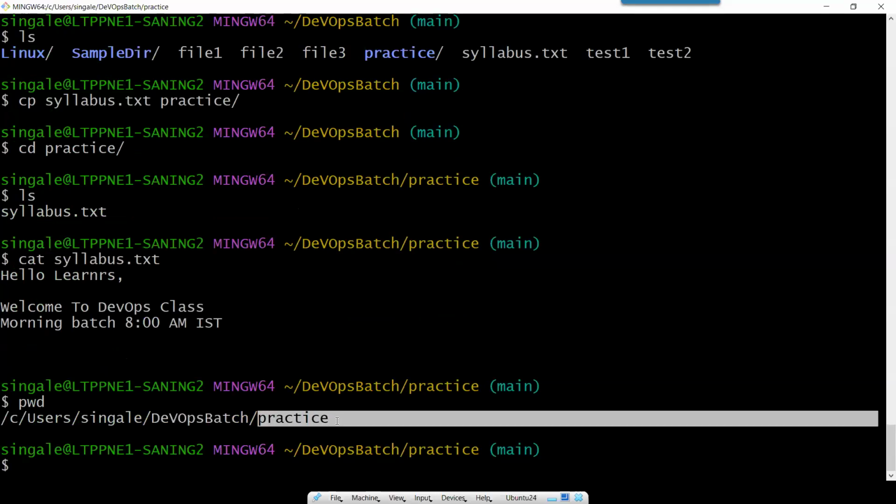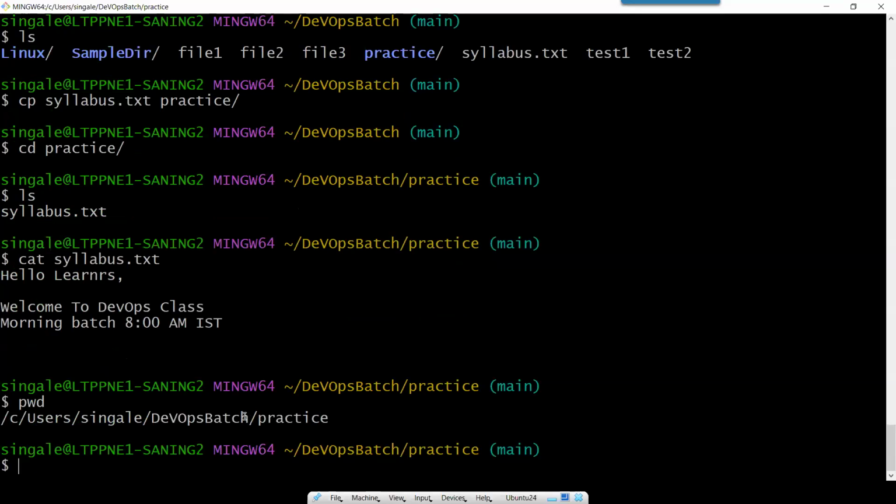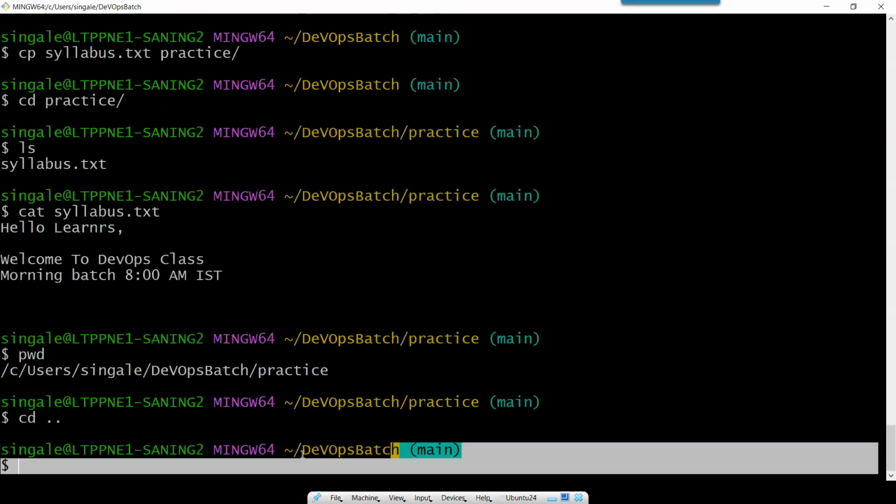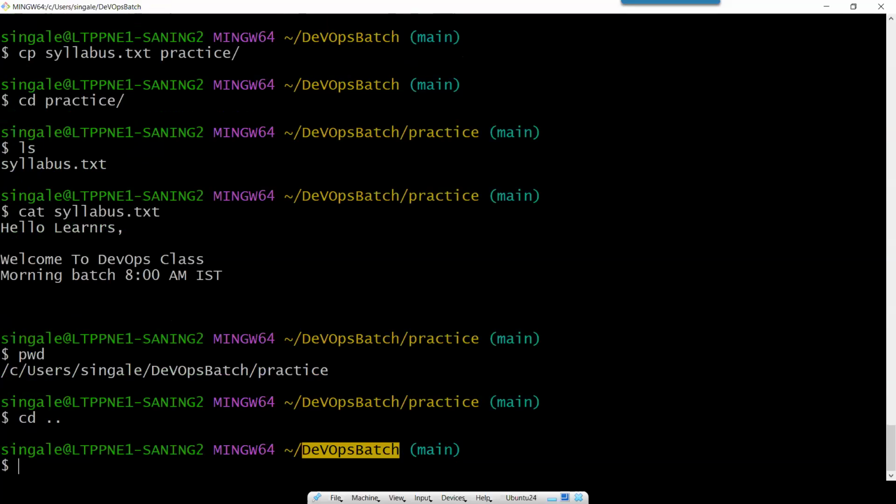Now I have to go back to the DevOps batch, which means I want to go back to the previous level. So how can I do that? For that, we use cd again, change directory, then give one space and type two dots. Two dots means one position back. So type cd .. and you will get back to the DevOps batch root folder. Okay, so this is how you can create files and folders and how you can copy.